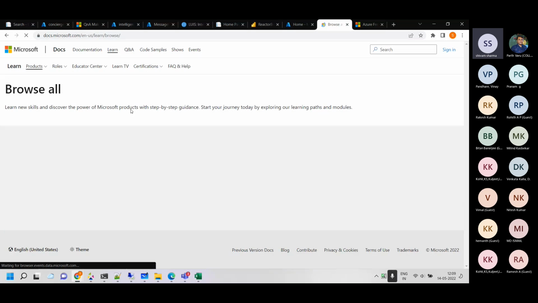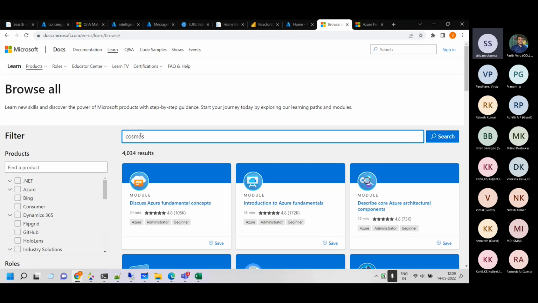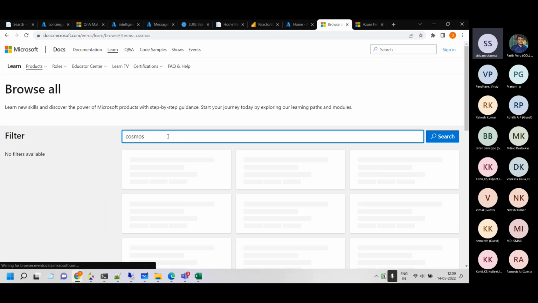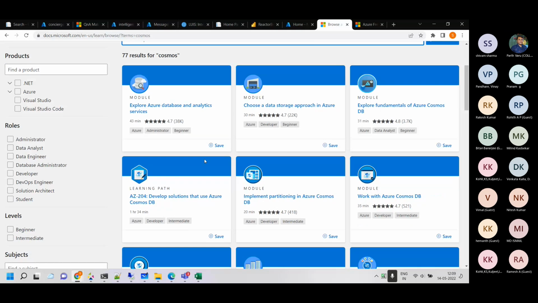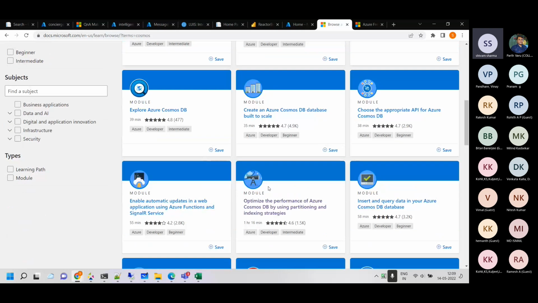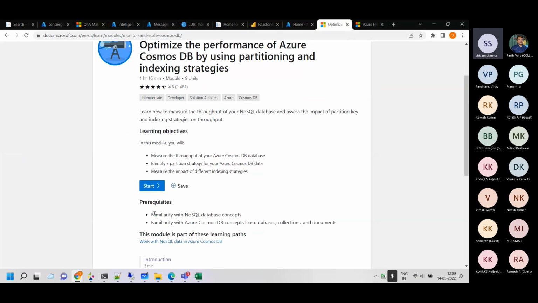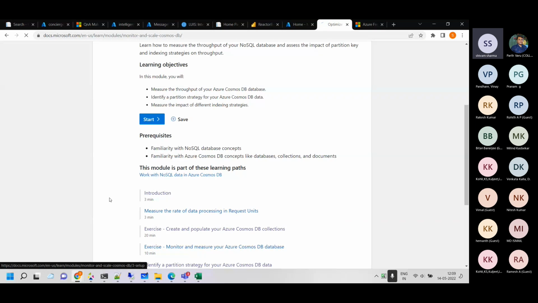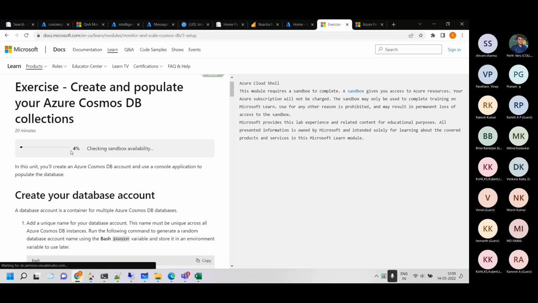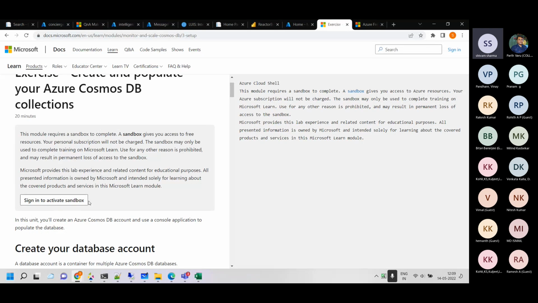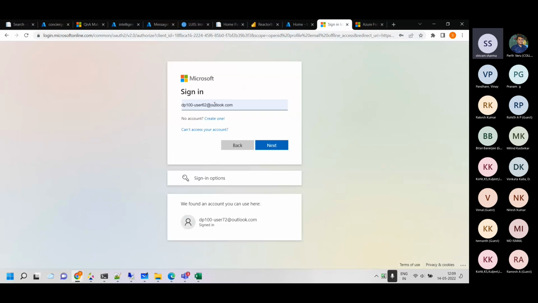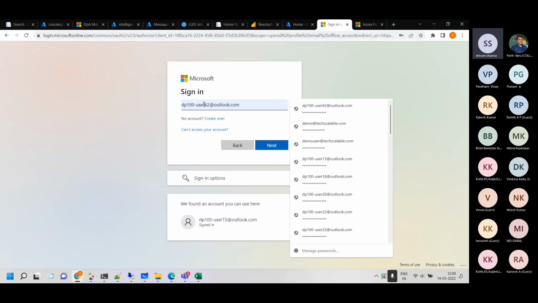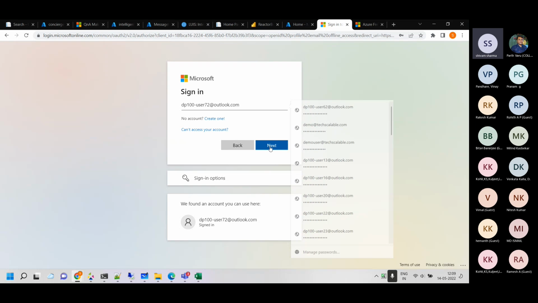But generally, what I recommend is, for example, if I say Cosmos DB, see in MS Learn over here, let me type it properly, Cosmos database. In a lot of tutorials on MS Learn, they're already providing a subscription. So you see the Sandbox. Any one individual can activate 10 Sandboxes in 1 day. I just have to log in with my email ID, and then I can activate the Sandbox there.